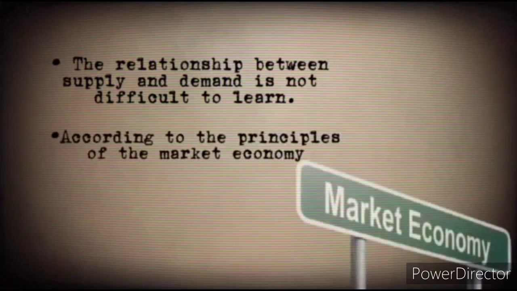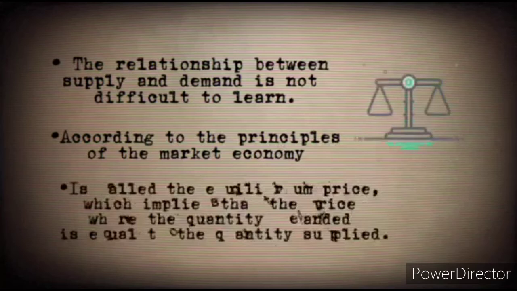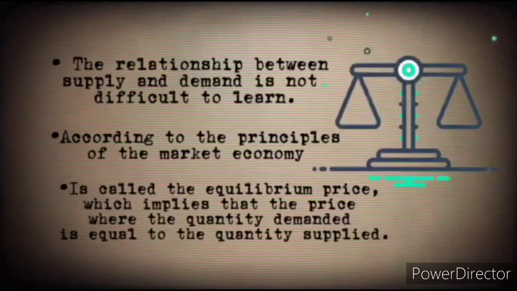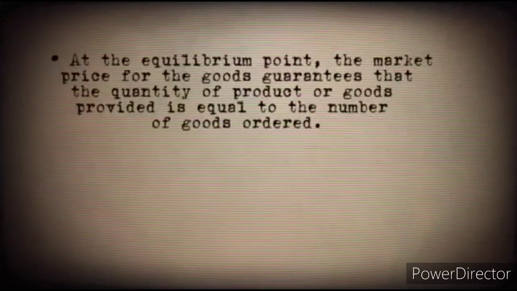According to the principles of the market economy, the relationship between supply and demand is balanced at a point called the equilibrium price, which implies the price where the quantity demanded is equal to the quantity supplied. At the equilibrium point, the market price for the good guarantees that the quantity of goods provided is equal to the number of goods ordered.